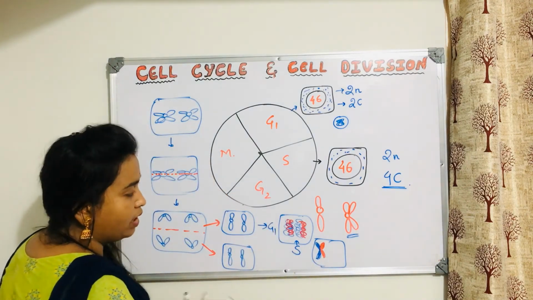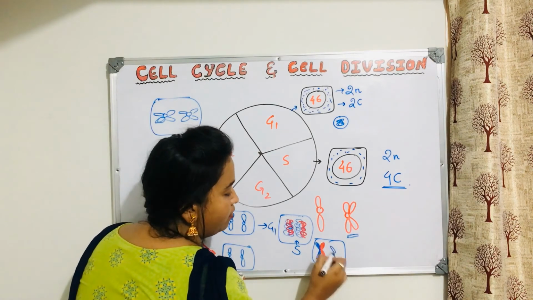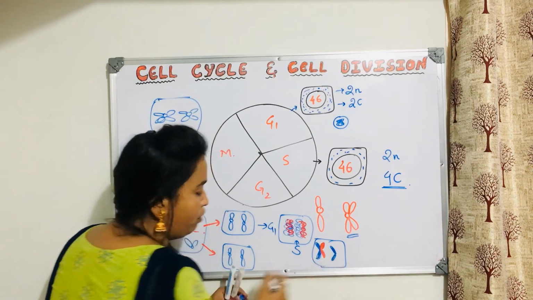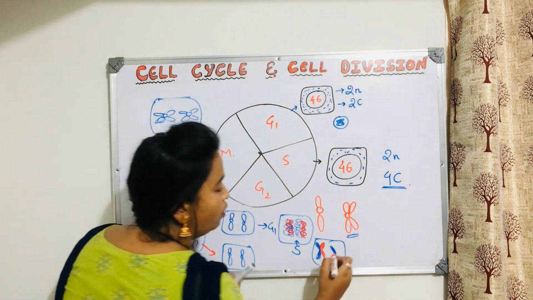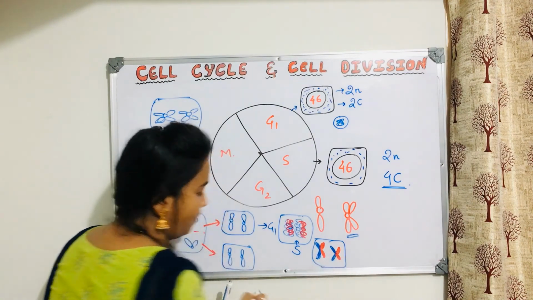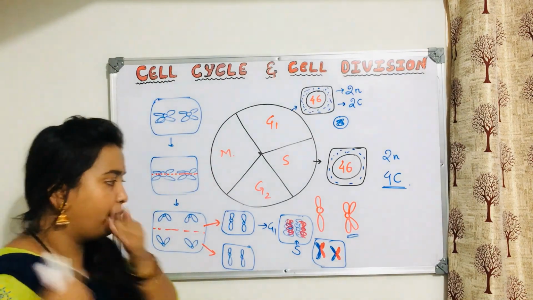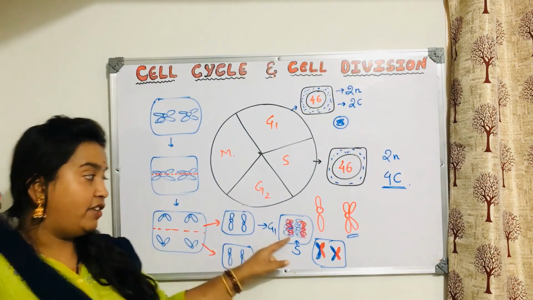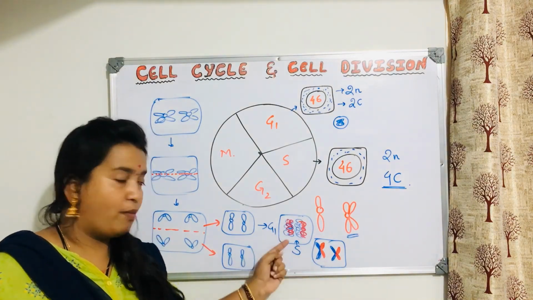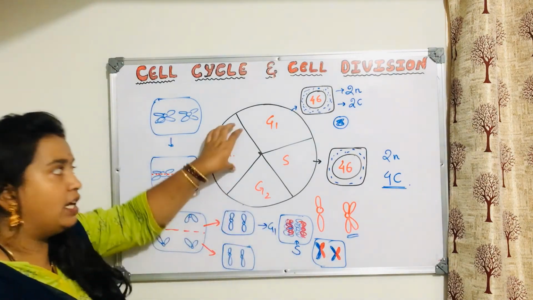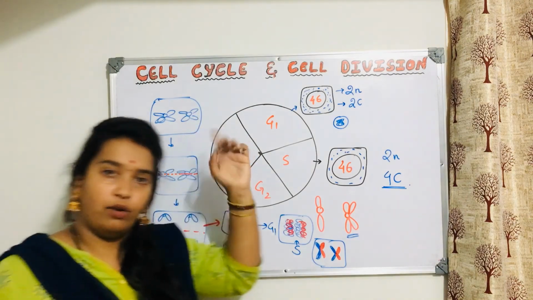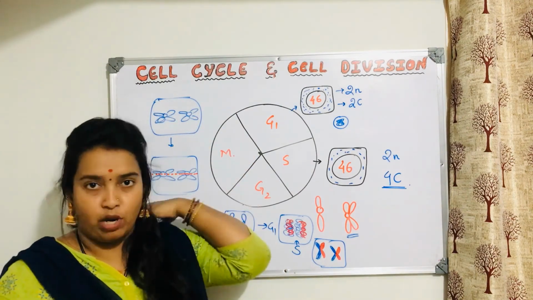I showed you with just two chromosomes. The condensation of chromatin into chromosome is done in this phase. We are going to study mitosis in detail, and at that time you will understand.